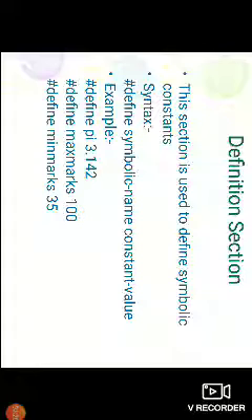Next one is hash define MIN_MARKS 35. As usual, hash define is a preprocessor directive. Here the symbolic name is MIN_MARKS, and we are assigning the value 35 to it. So this is the definition section.